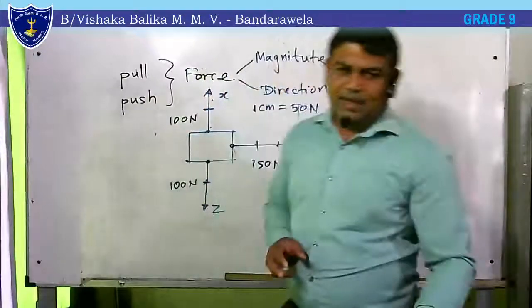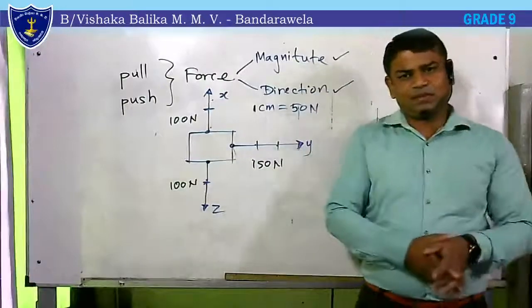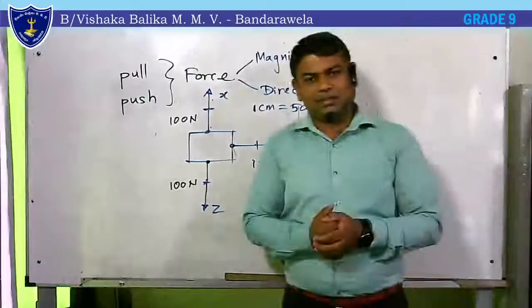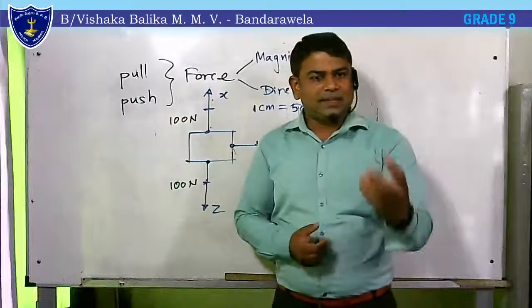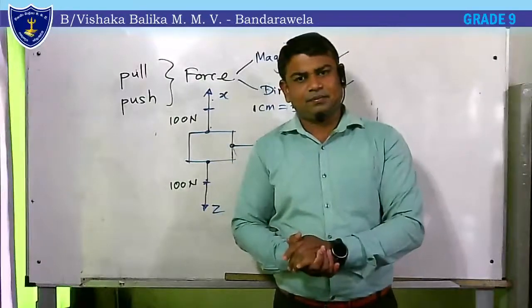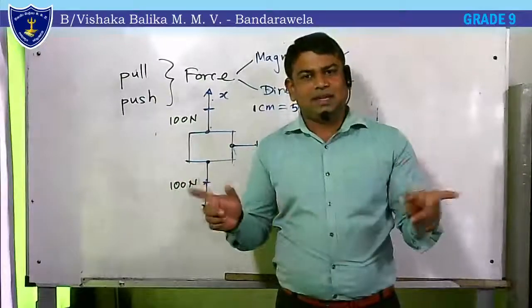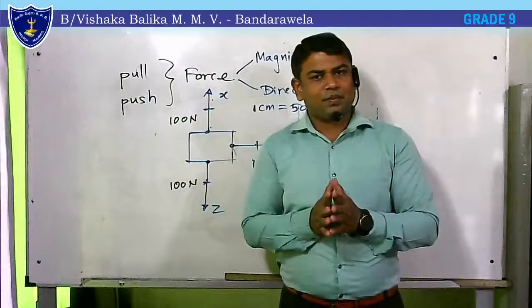And there is a relationship between the mass and the weight when it is applied on the earth. Weight is the gravitational pull on a certain mass. Gravity pulls it down. Therefore, there is a relationship between those two.